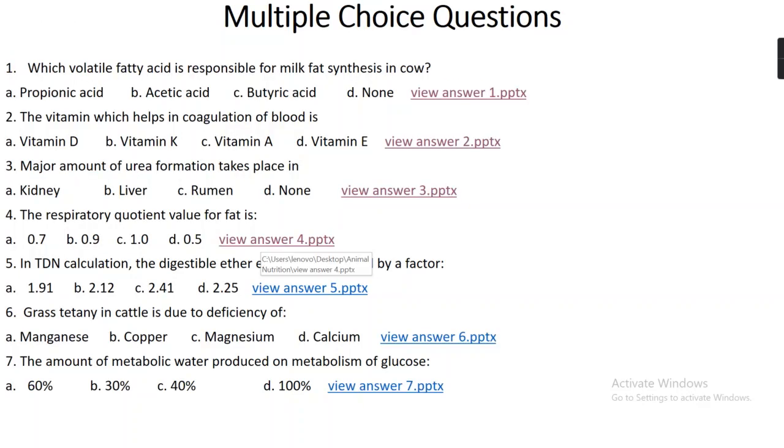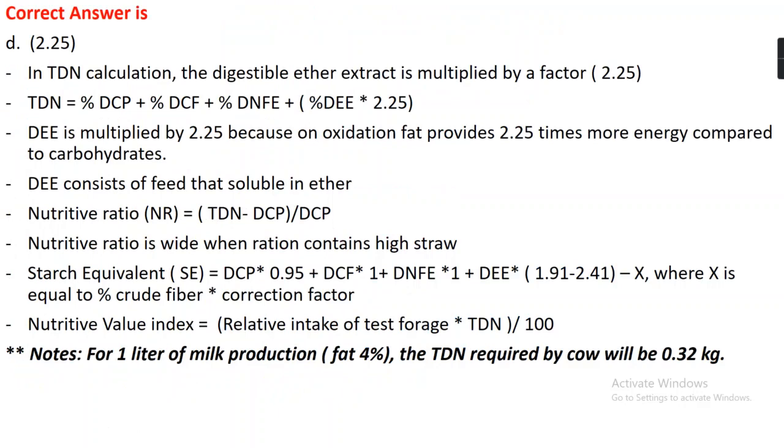Question number 5. In TDN calculation, the digestible ether extract is multiplied by a factor, option A 1.91, option B 2.12, option C 2.41, option D 2.25. The right answer is option D, which is 2.25.